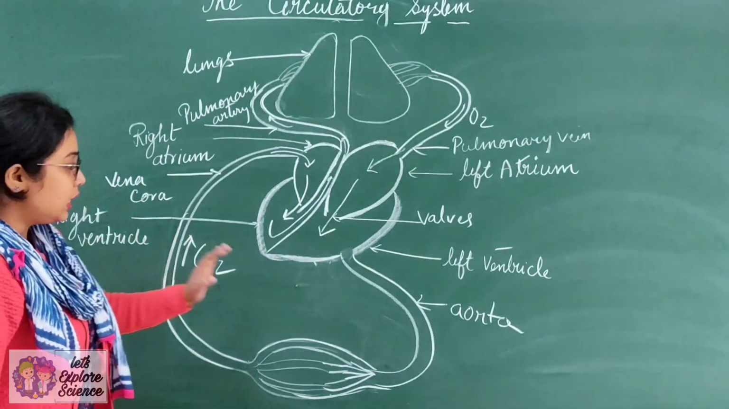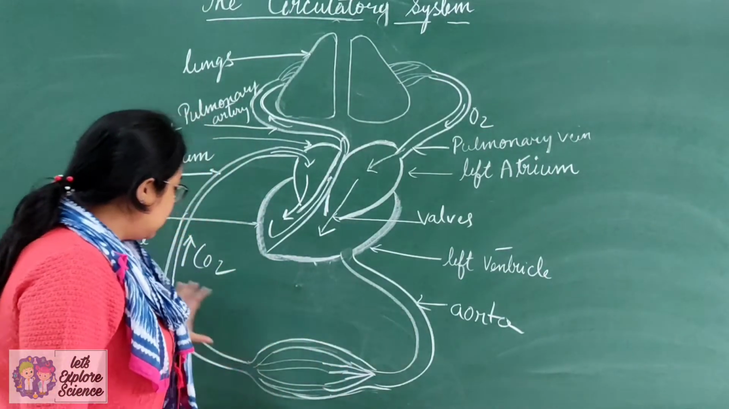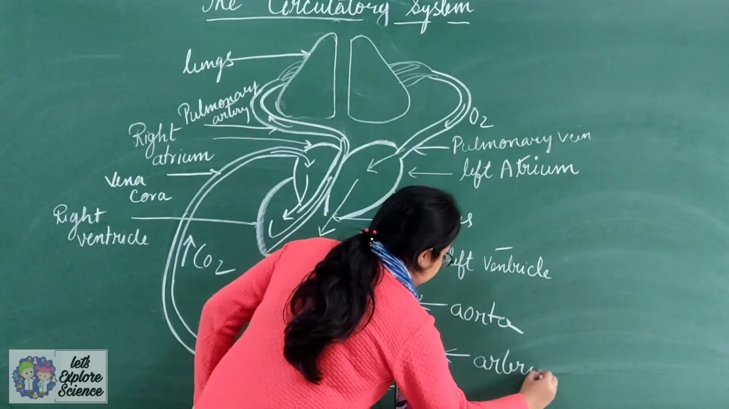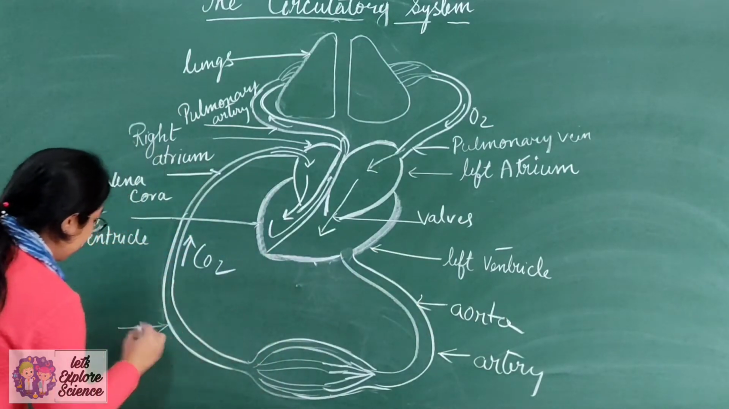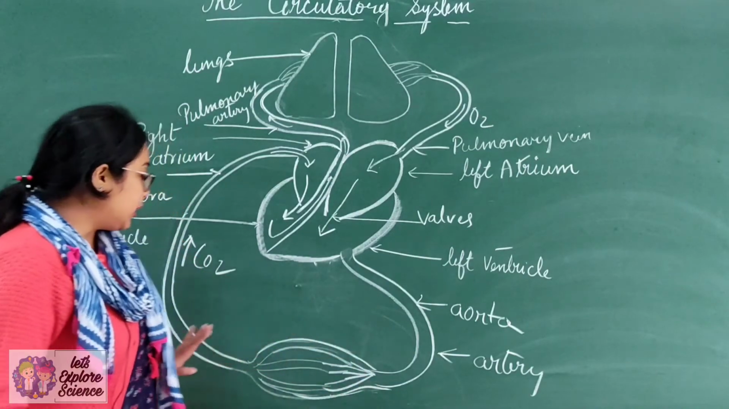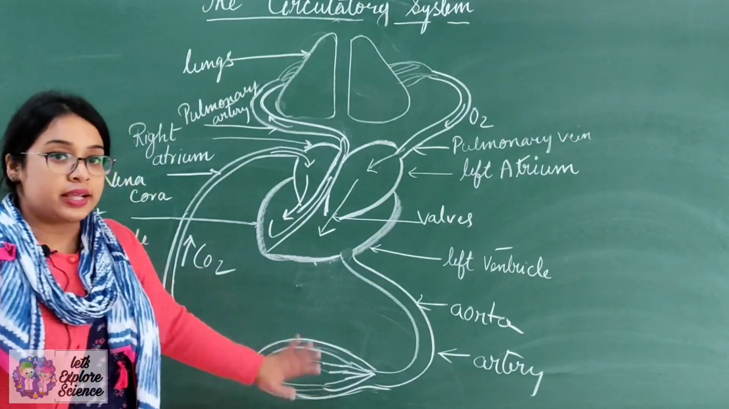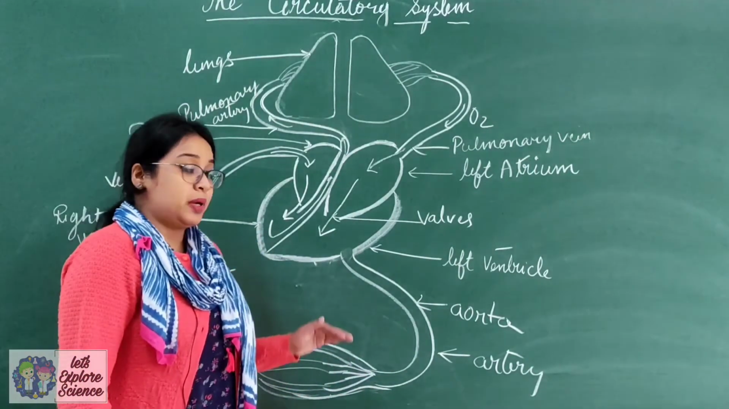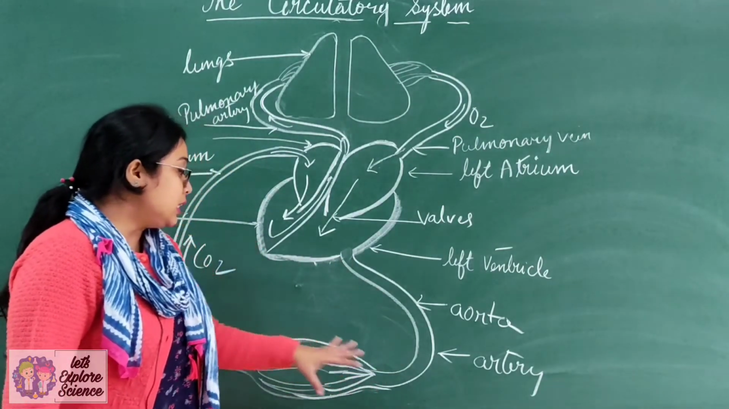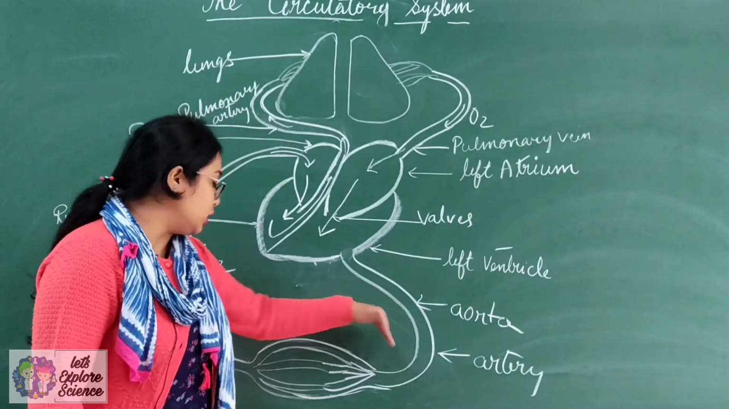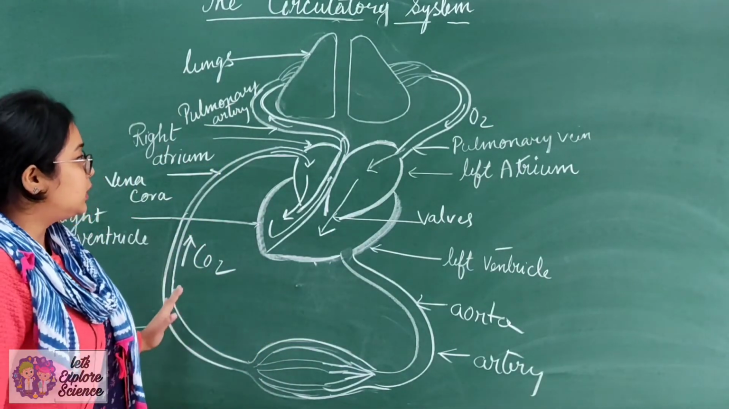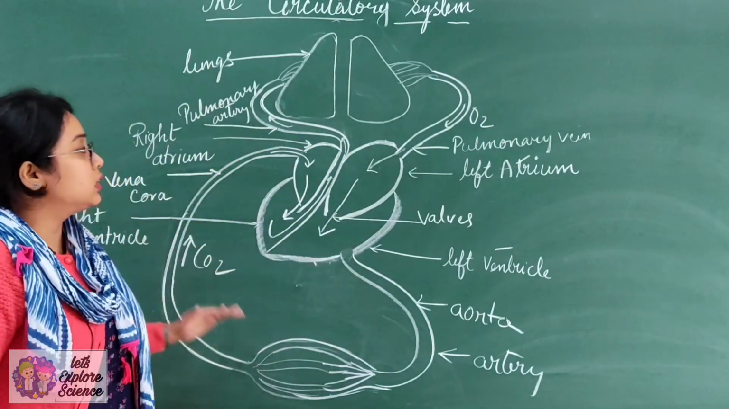Now you will see, this is the artery and this is the vein. Now these veins and arteries are connected with each other through capillaries. Capillaries are present everywhere, in the vital organs, in the skin. These are the capillaries which join the arteries with the veins. In this way, you will see that our circulatory system works.